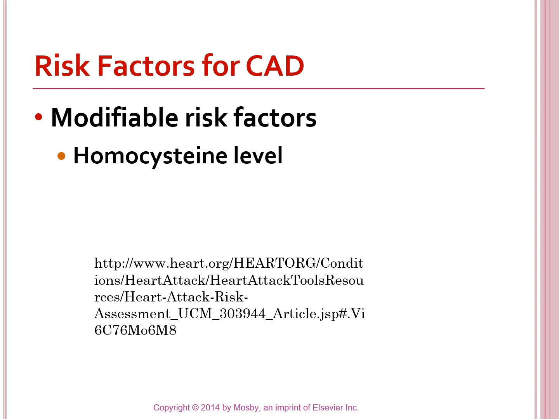So when this is suspected, you've got somebody with coronary artery disease, and especially if the person has pernicious anemia, which means that they're lacking vitamin B12, then heck, they're probably lacking B6 and B9 also. So they will go ahead and check their homocysteine levels. And vitamin B12, B9, and B6 replacements can be ordered for them, which can decrease the progression of coronary artery disease in a person with high homocysteine levels.